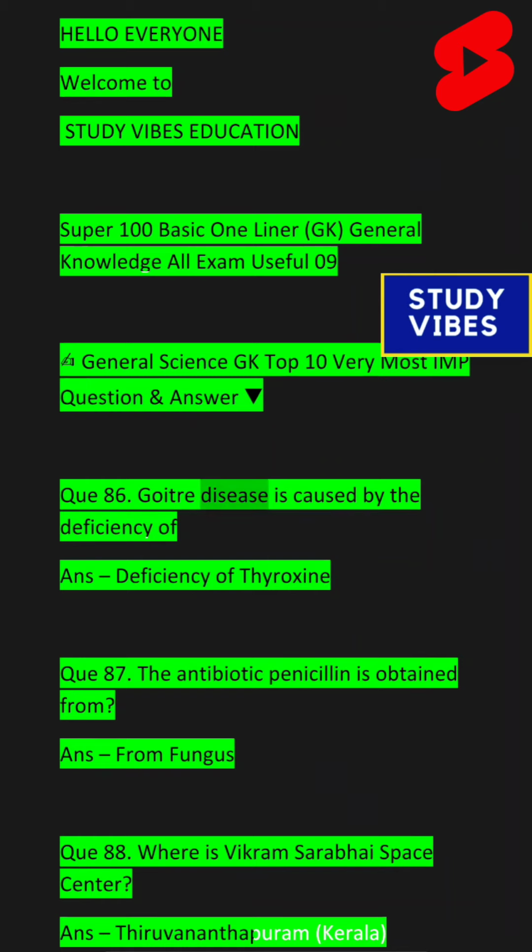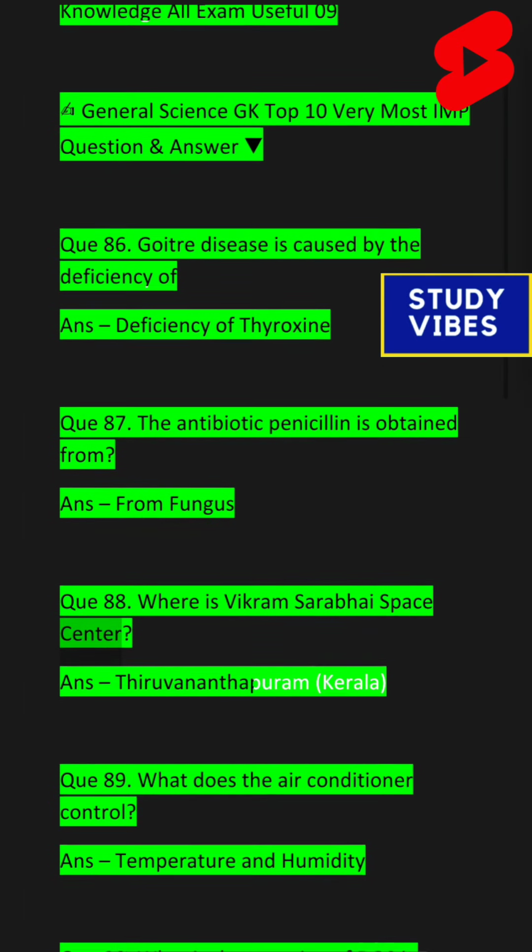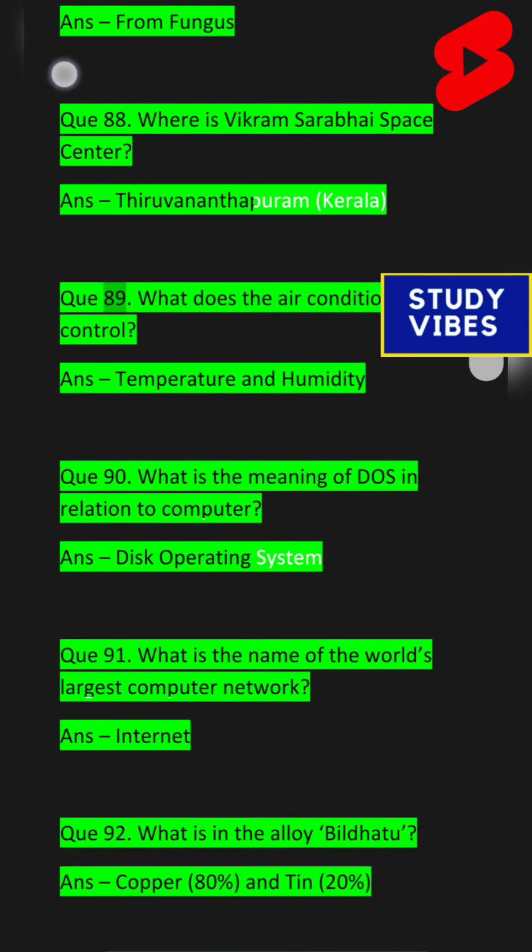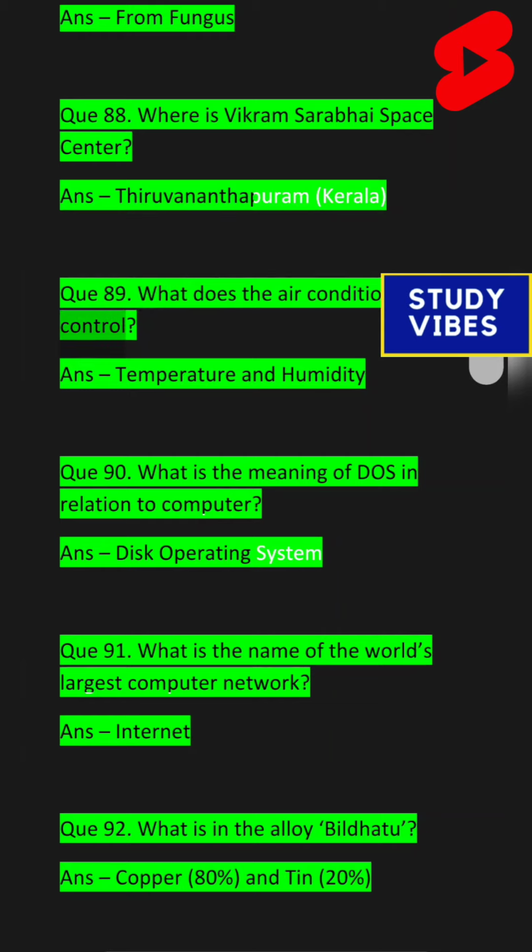K86. Goiter disease is caused by the deficiency of thyroxine. K87. The antibiotic penicillin is obtained from fungus. K88. Where is Vikram Sarabhai Space Center? Thiruvananthapuram, Kerala. K89. What does the air conditioner control?